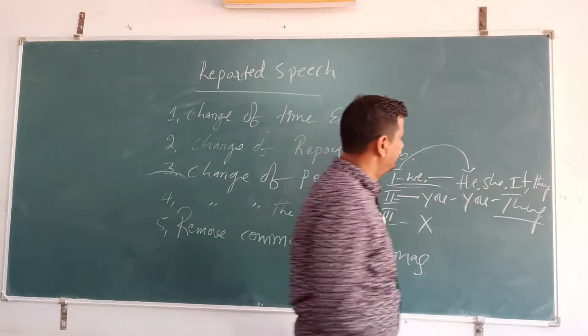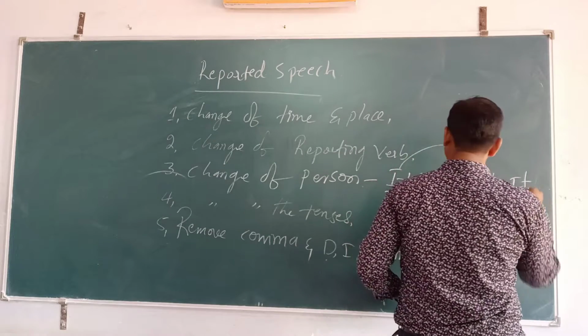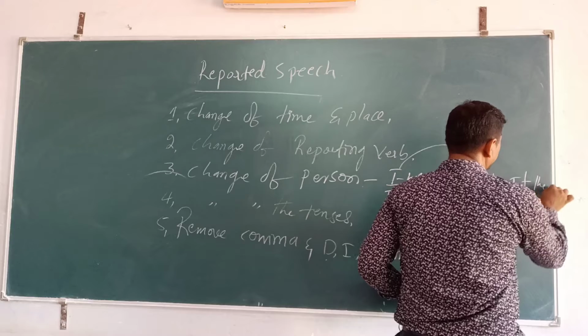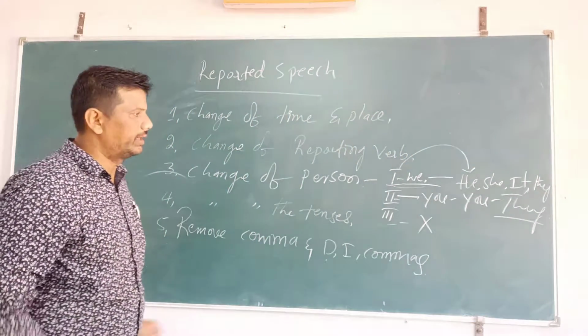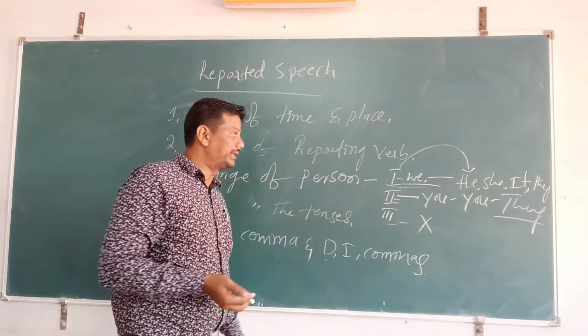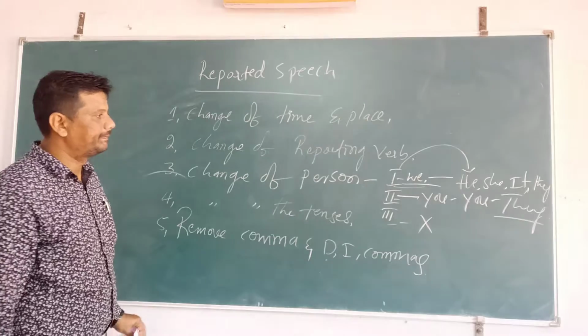Not they, here, we. Okay, we can use they here. We are going, they are going. We can put like this. You, and they.